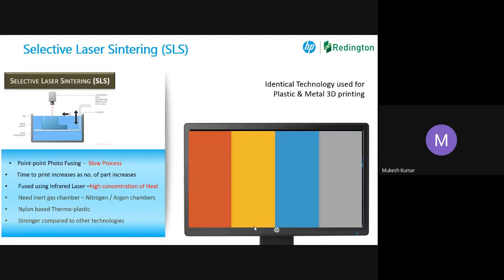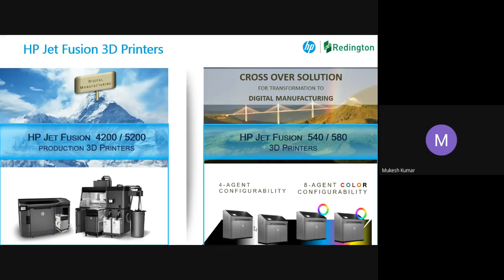Yeah, here we use the laser beam for melting the material. Next is basically multi-jet fusion technology, which is from HP. Here it is slightly different than SLS, but there are a lot of advantages here.